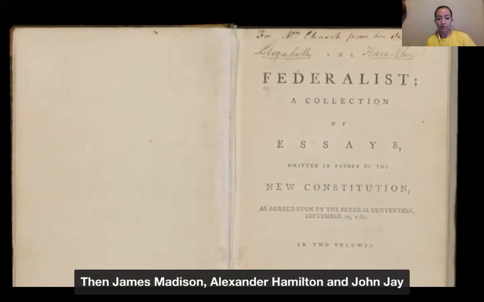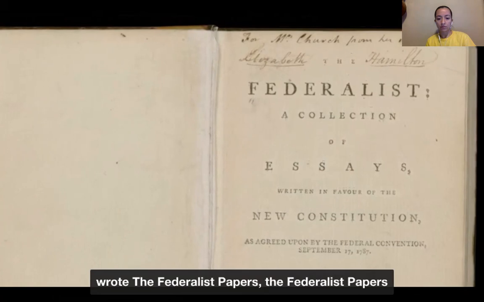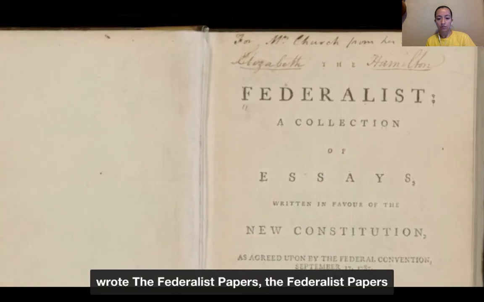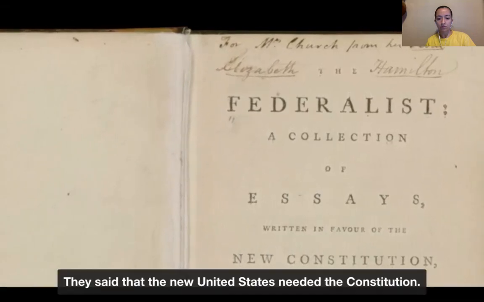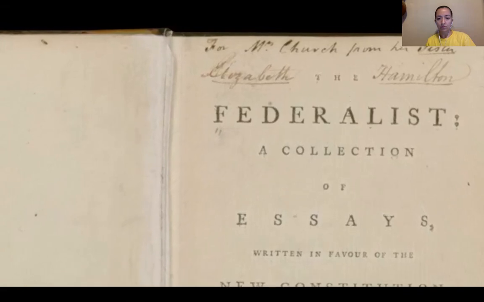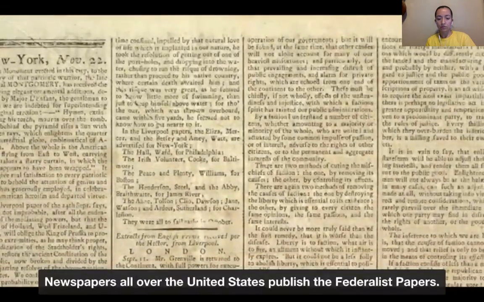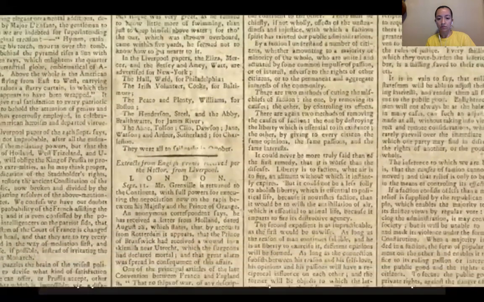Then, James Madison, Alexander Hamilton, and John Jay wrote the Federalist Papers. The Federalist Papers explained the new government. They said that the new United States needed the Constitution. Newspapers all over the United States published the Federalist Papers.